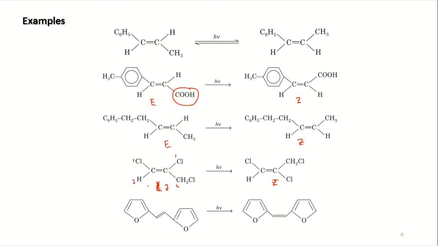This is 1, 2. Here in this case you have two hydrogens. This is E, this is Z. So you have both chances. If you have the E form, you can make the Z form. If you have the Z form, you can make the E form. Okay, so these are the things we find. It's a very simple one.